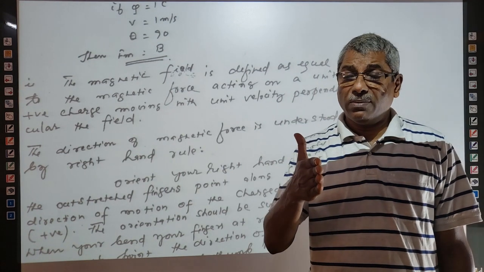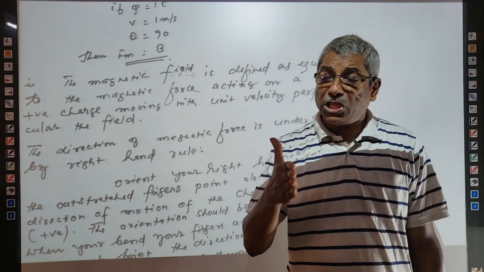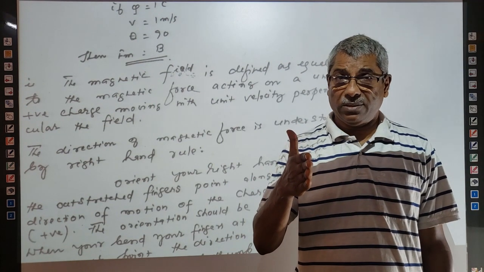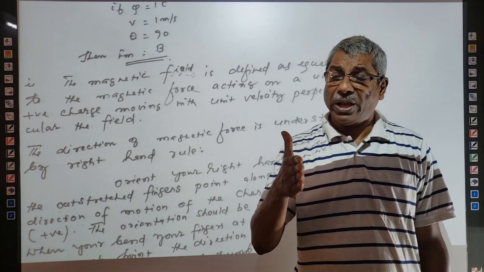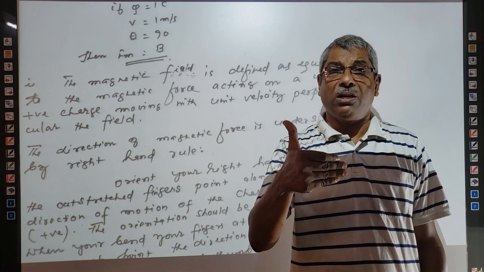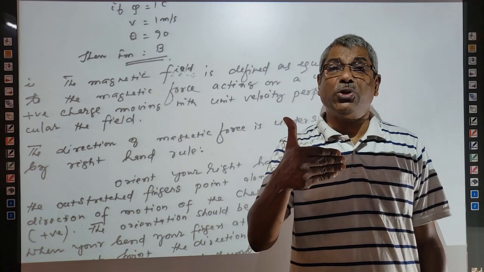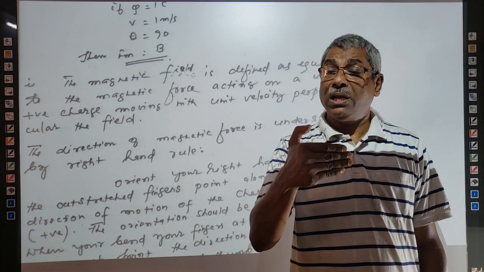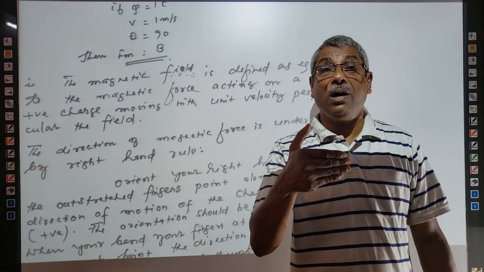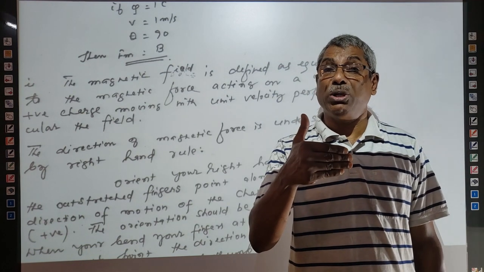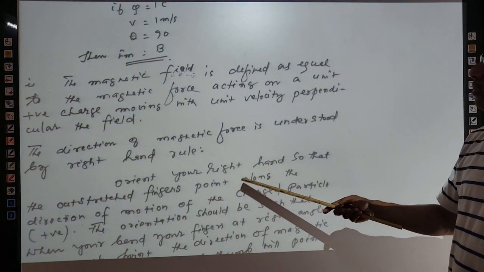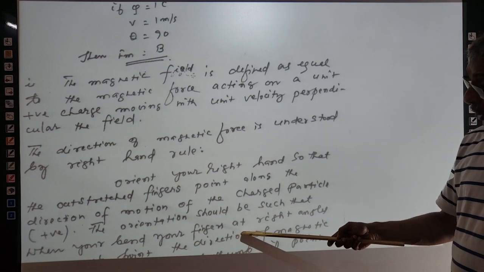Orient your right hand in such a way that the outstretched fingers show the direction of motion of the charged particle in a magnetic field. Then the orientation is such that if you turn the fingers at right angles, the fingers will show the direction of the magnetic field. Then the outstretched thumb will show the direction of the magnetic force acting on the charged particle. That is shown here in a figure.